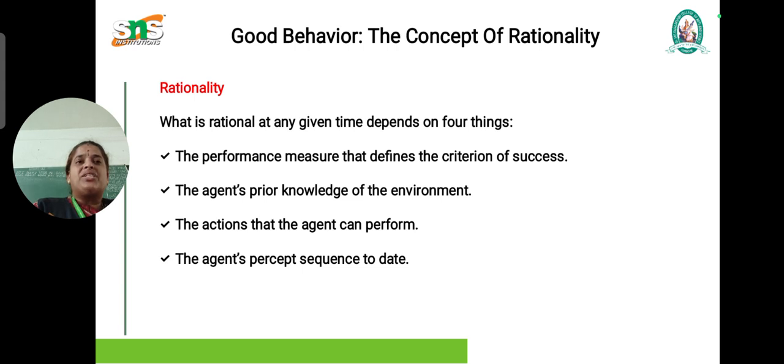Next, what is rationality? What is rational at any given time depends on four things: the performance measure that defines the criterion of success, the agent's prior knowledge of the environment, the actions that the agent can perform, and the agent's percept sequence to date.